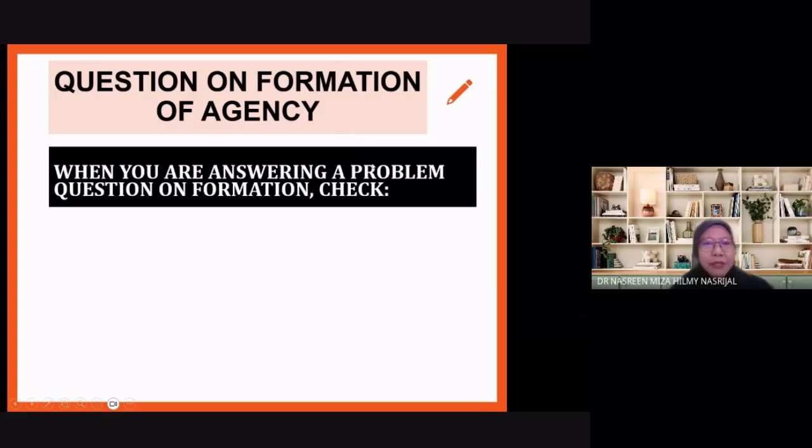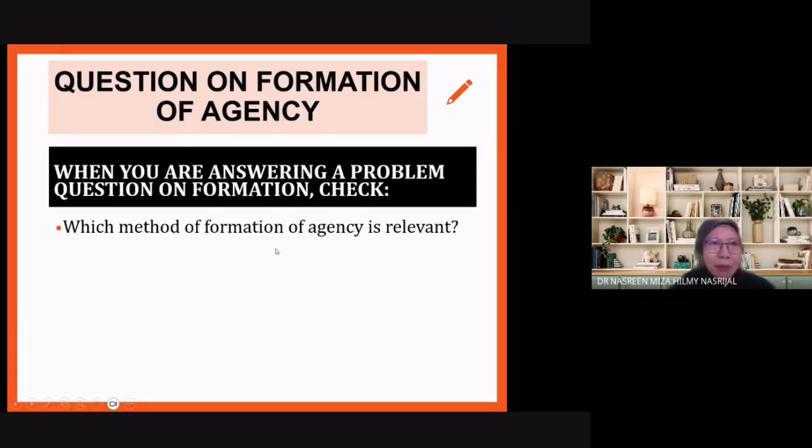Alright, when you're answering a question on formation of agency, look at the question and check, yeah, which method of formation of agency is relevant in this question? There will be clues. Even though the question doesn't mention necessity, the question doesn't mention ratification, there are words that give you clues that this is regarding necessity or ratification or estoppel.